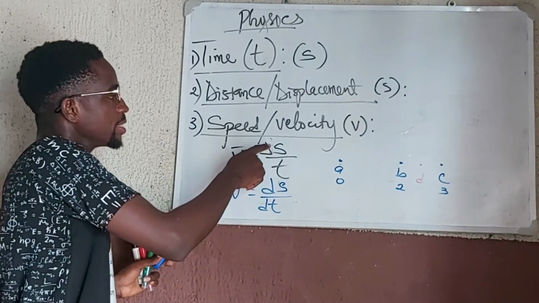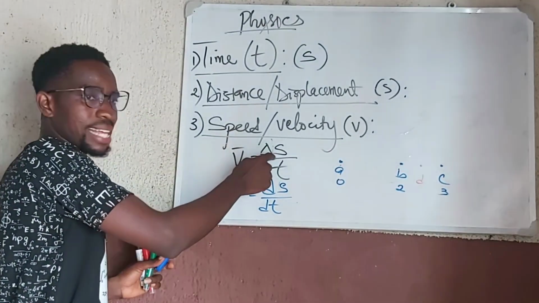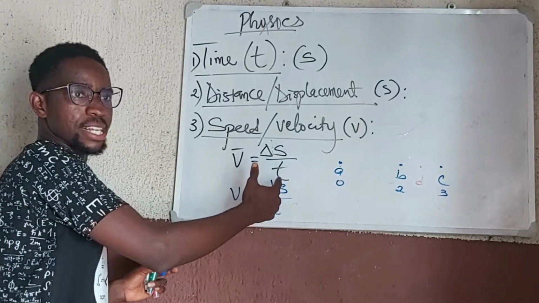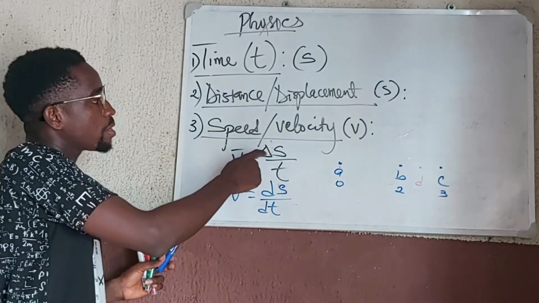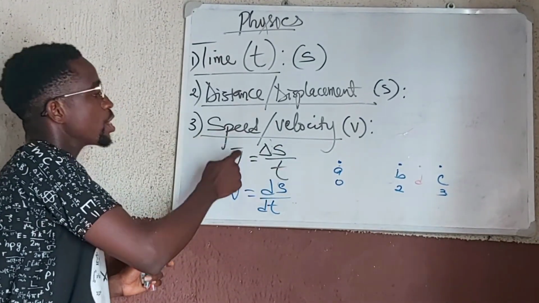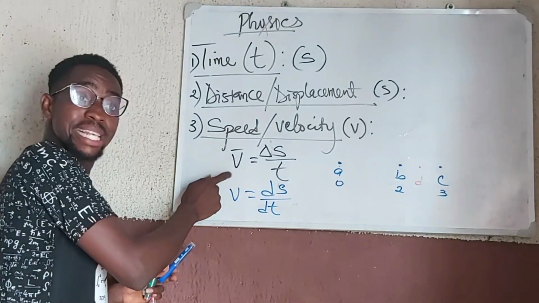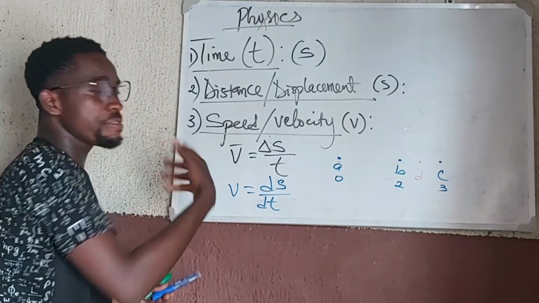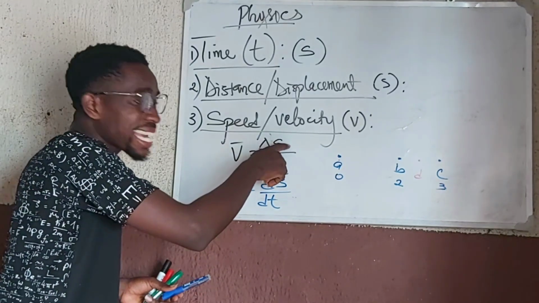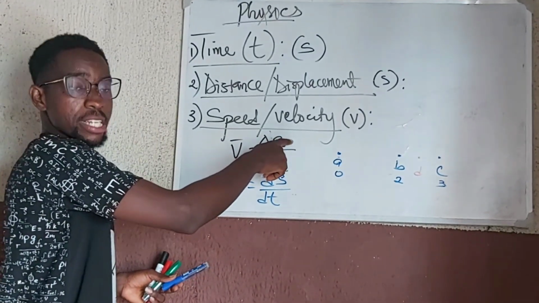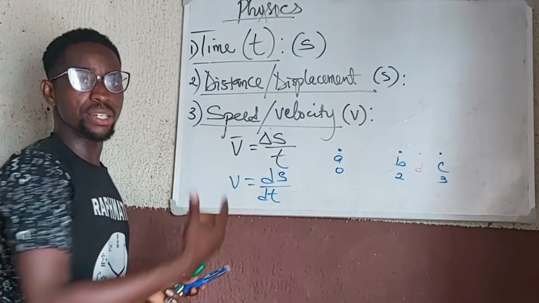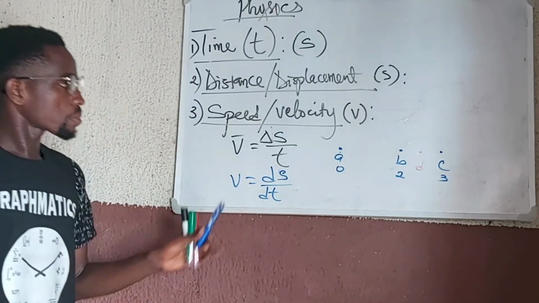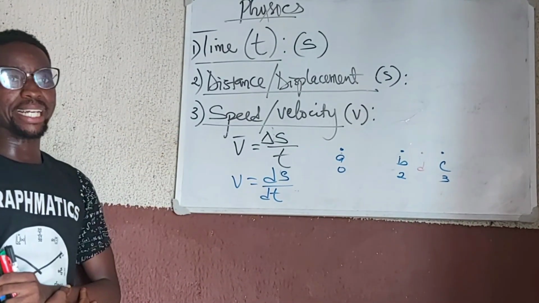So speed is the change of distance over time, velocity is the change of displacement over time. We represent either of them with the same symbol, v. So this v here can mean speed, it can mean velocity. While this s here can mean distance, it can also mean displacement. Time is still time. Okay, so that is the speed and the velocity.